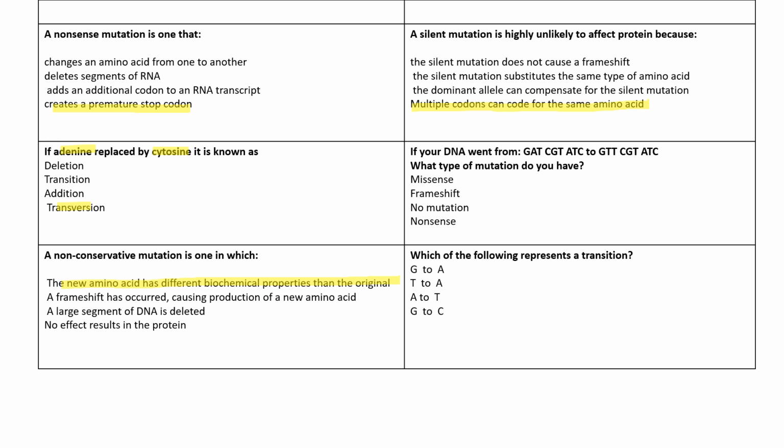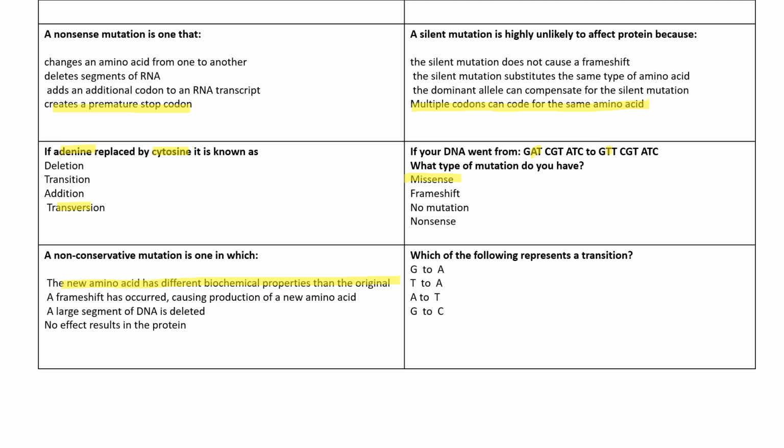If your DNA went from GAT, CGT, ATC to GTT, CGT, ATC, what type of mutation do you have? Now in this case, adenine is replaced by thymine. So there is a substitution involved. So this will come under point mutation. Now what type of point mutation it will be? It will be a missense mutation, because it cannot be a nonsense mutation because it is not leading to a stop codon, and it cannot be a frameshift mutation because there is no insertion or deletion of any base.